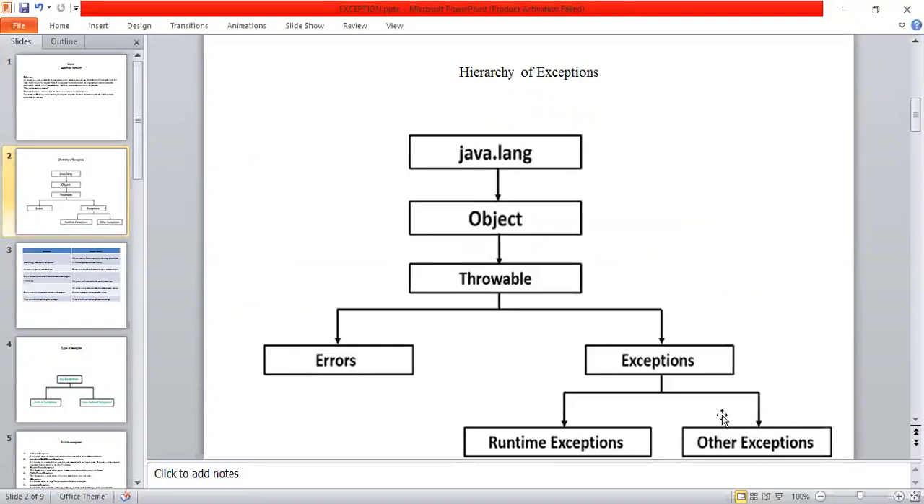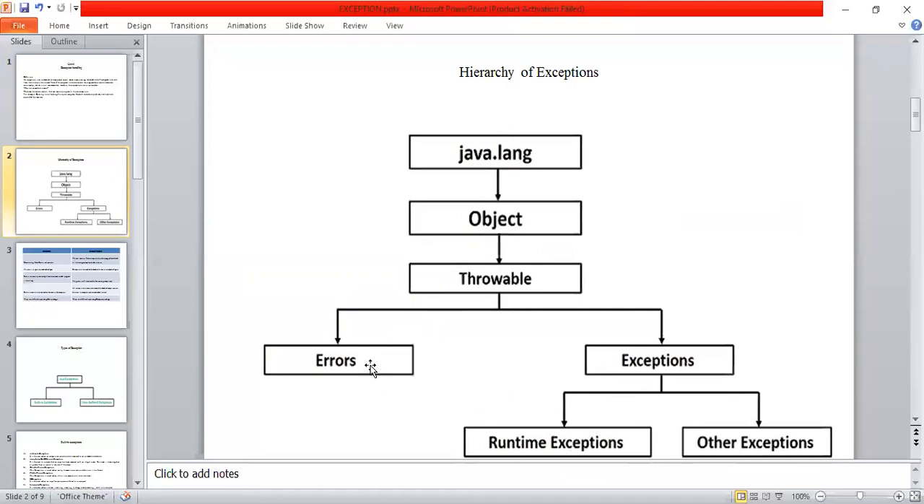All the exceptions are implemented in a package called java.lang package. Under this java.lang package, there is a class called the Object class. Under the Object class, there is a subclass called the Throwable class. Under this Throwable class, there are two types of classes called Errors and Exceptions. And again, these exceptions are divided into runtime exceptions and other exceptions.